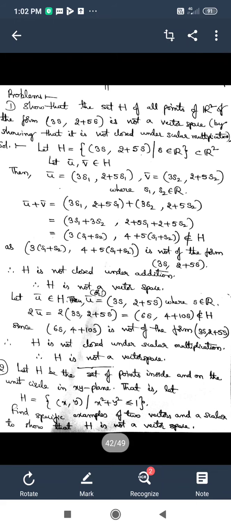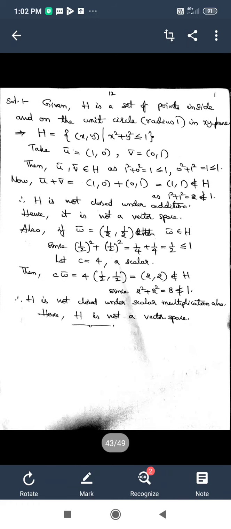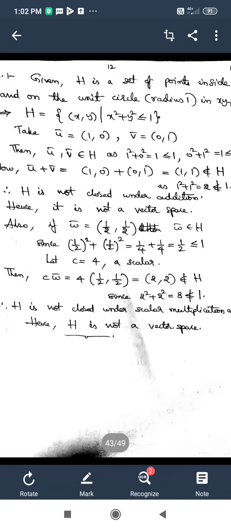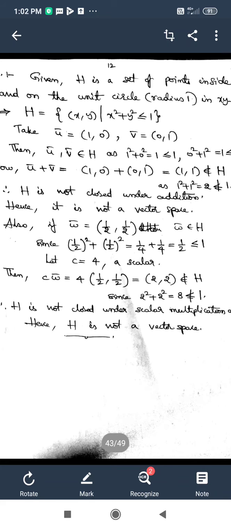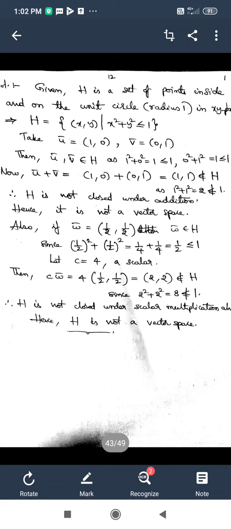Now we are asked to find specific examples of two vectors and a scalar. Two particular examples with numbers. We have to give two examples for two vectors and a scalar. And what are these for? Making use of these two vectors and scalar, we have to show that H is not a vector space. Now let us see how we can take those two vectors and prove that the given set H is not a vector space.